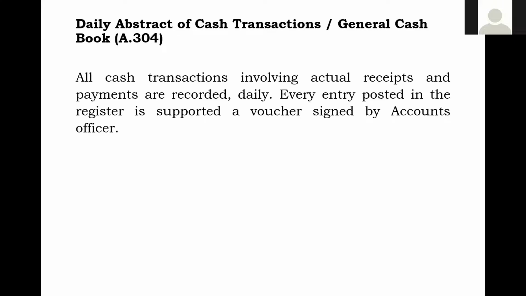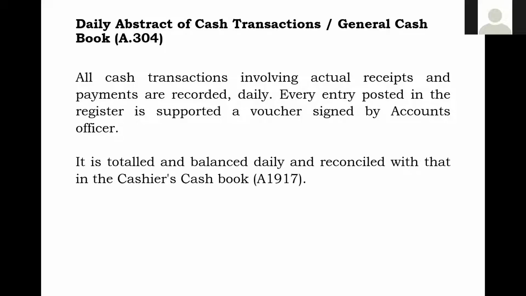So daily abstract. All cash transactions involving actual receipt and payment are recorded daily. Every entry is posted in the register, and is supported by a voucher signed by the accounts officer. So if it is a payment, the accounts officer has to sign, and if some amount comes from the traffic check sheet, the receipt also comes signed.